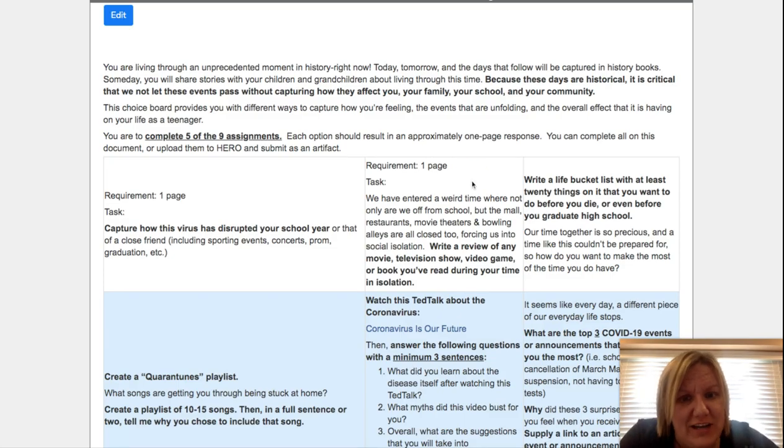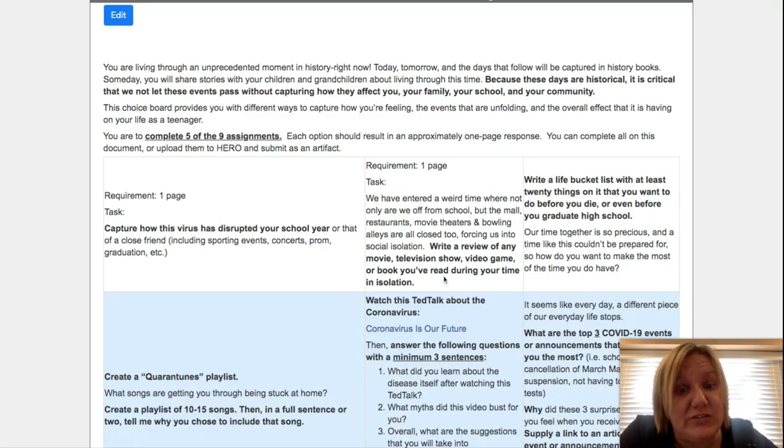We've entered a weird time where not only are we off from school, but the mall, restaurants, movie theaters, and bowling alleys are all closed too. This has forced us into social isolation. Write a review of any movie, television show, video game, or book you've read during your time in isolation.